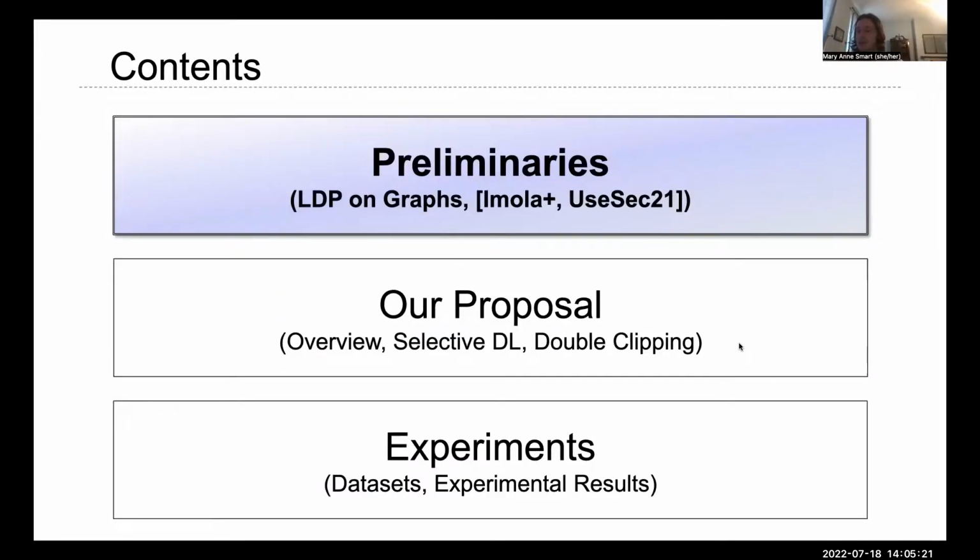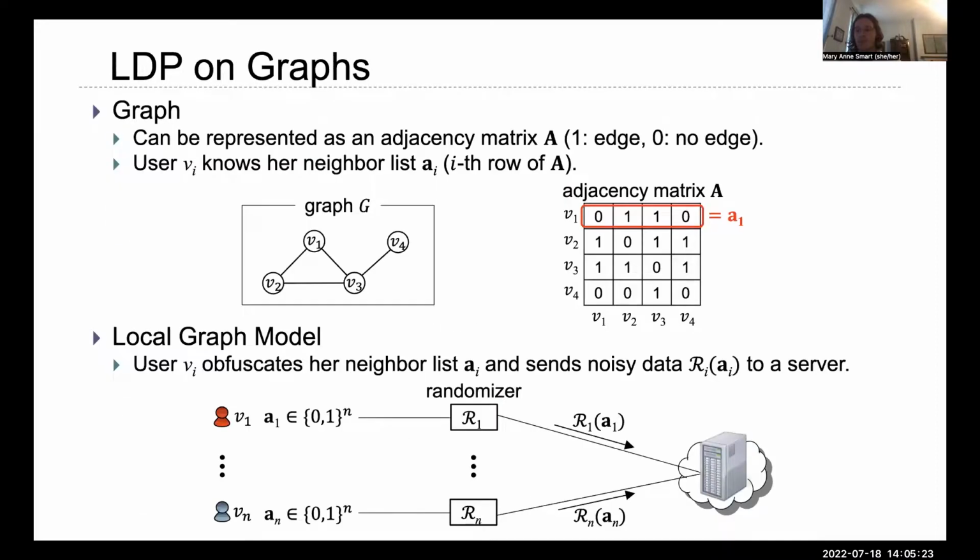I will start with some preliminaries. In our setup, we represent the graph as an adjacency matrix where 1 indicates an edge. The graph is distributed locally, so user v_i only knows her neighbor list a_i, the ith row of A. We have illustrated this on the simple example with 4 users. To compute an answer, an aggregator who does not need to be trusted asks users questions in the form of a randomizer R_i. User i applies R_i to her data a_i and sends it to the server for aggregation.